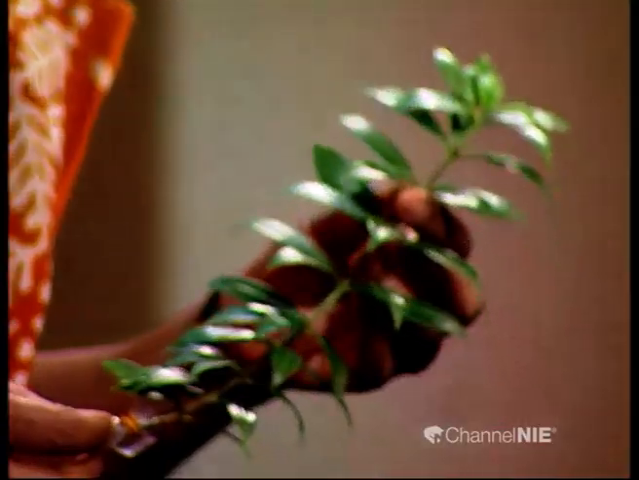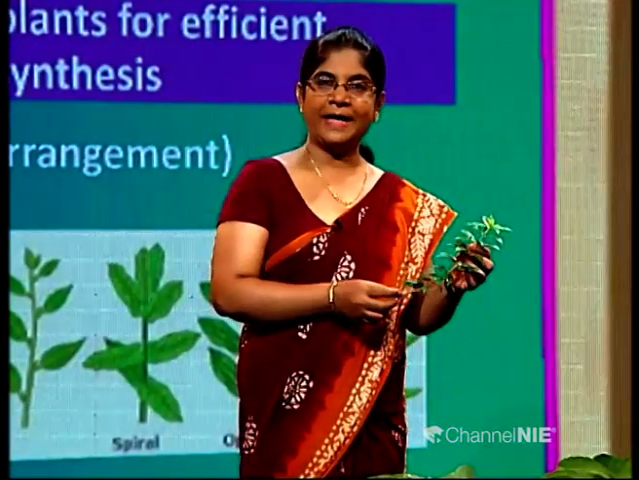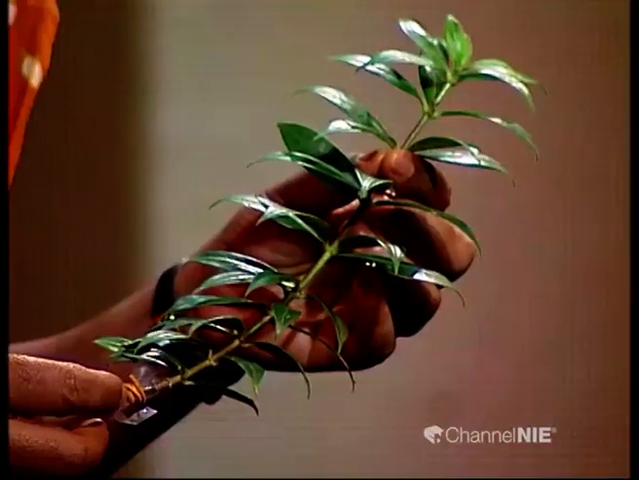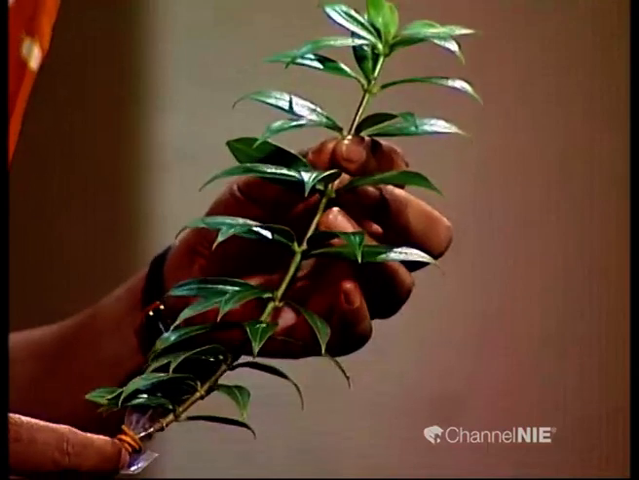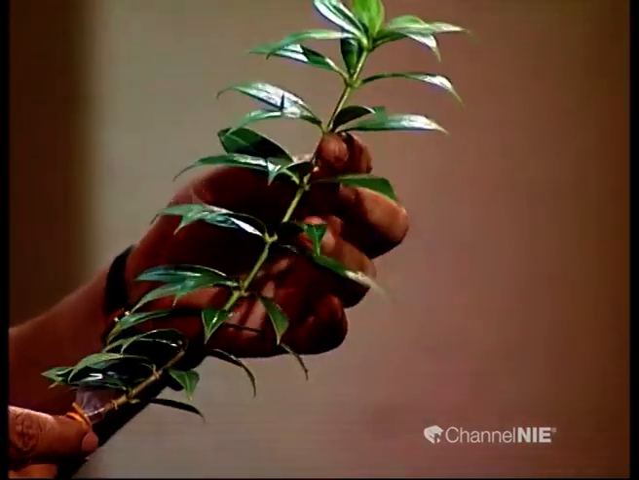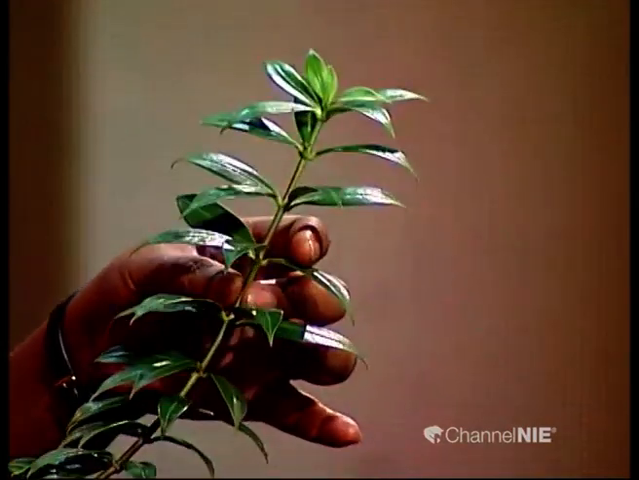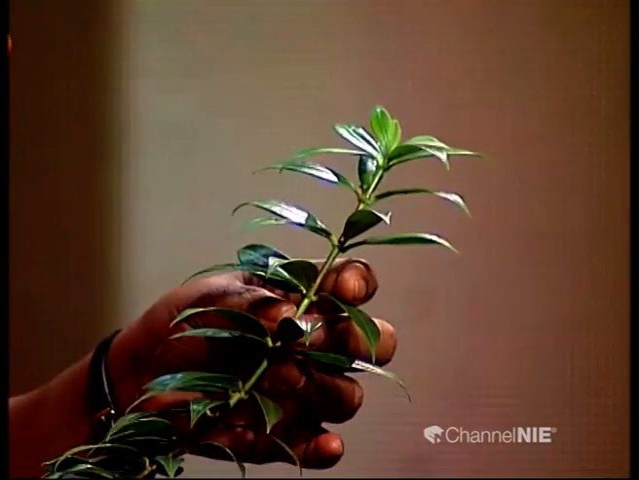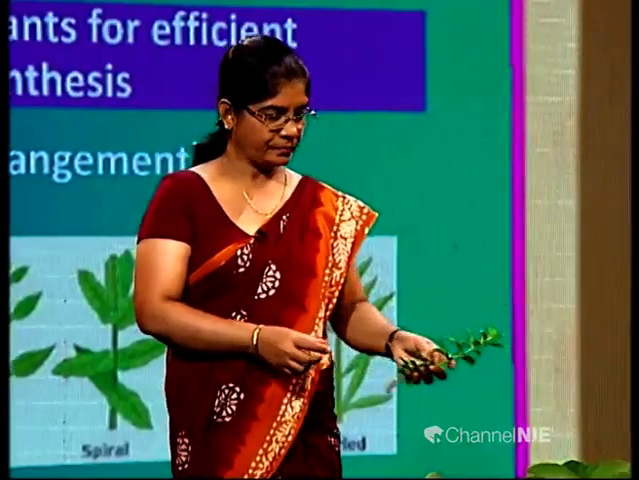Now look at this branch. How are the leaves arranged around the stem, children? Yes, these leaves are arranged in a whorl. Now you can see several leaves arranged in the same place around a node. This is known as whorl arrangement.